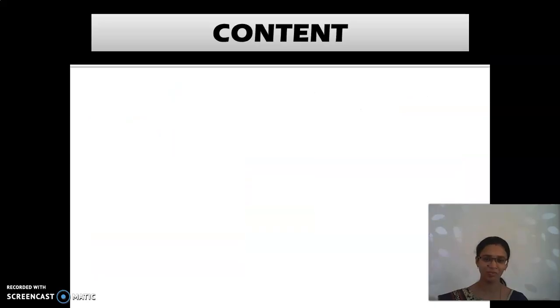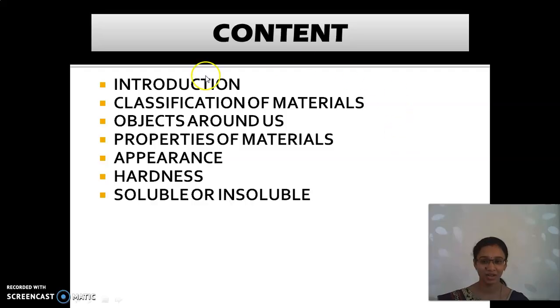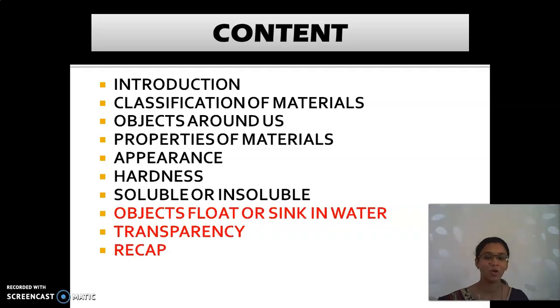Now shall we go? What are all the content which we had already discussed? They are introduction, classification of materials, objects around us. This we had seen in the first class. And in the second, properties of materials: appearance, hardness, soluble or insoluble. But today, what are we going to see? Objects float or sink in water. And the next thing is transparency and then recap.